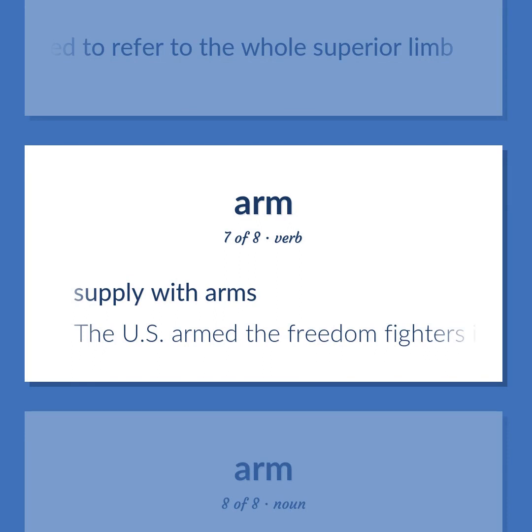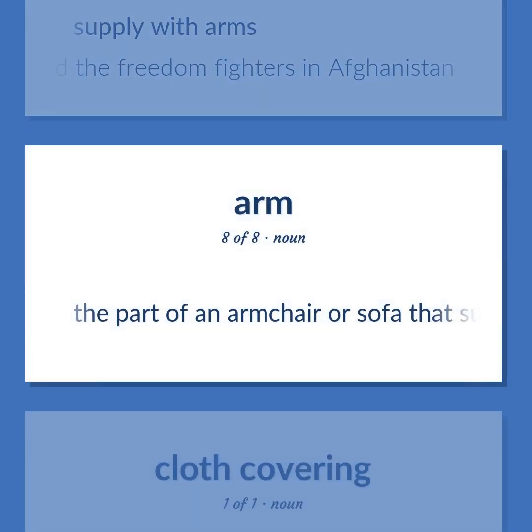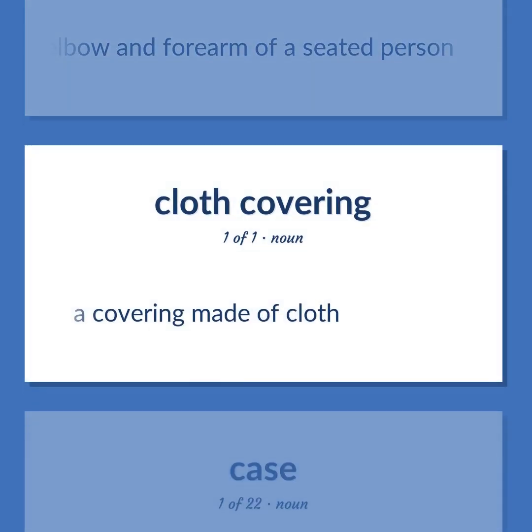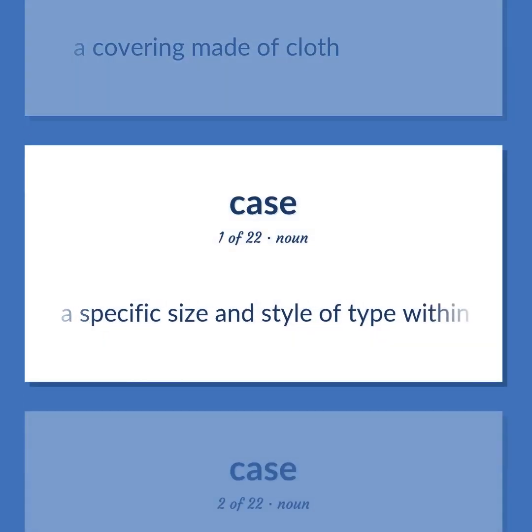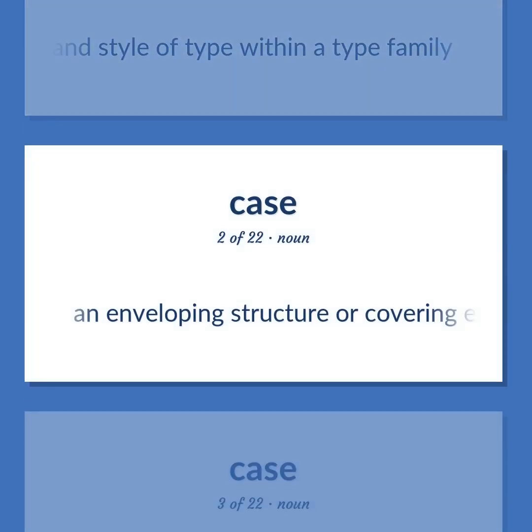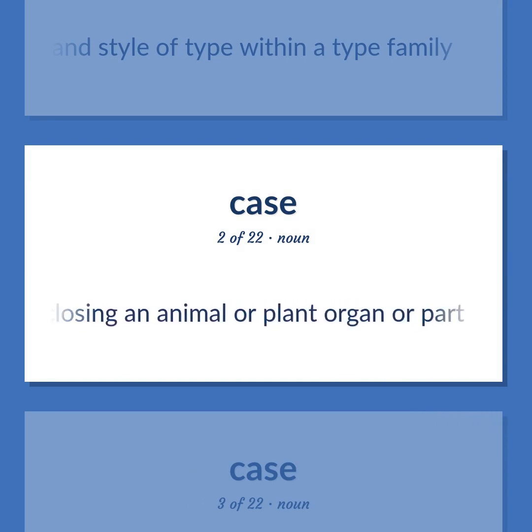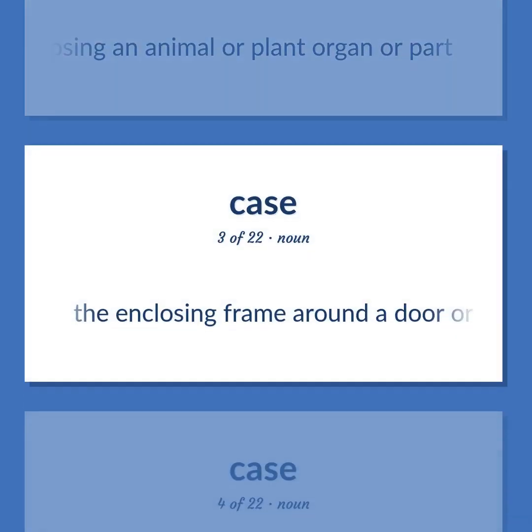Supply with arms. The U.S. armed the freedom fighters in Afghanistan. The part of an armchair or sofa that supports the elbow and forearm of a seated person. A covering made of cloth. A specific size and style of type within a type family. An enveloping structure or covering enclosing an animal or plant organ or part. The enclosing frame around a door or window opening.